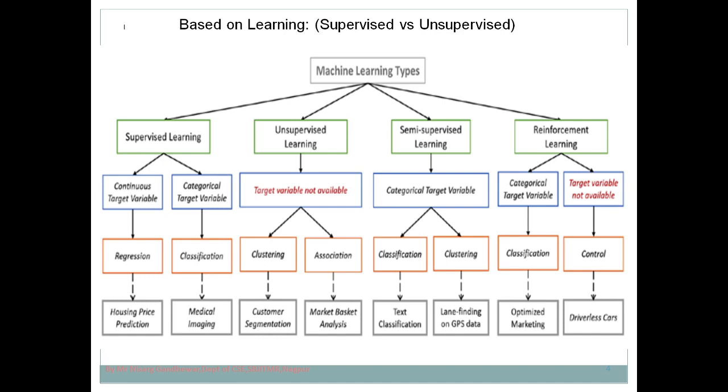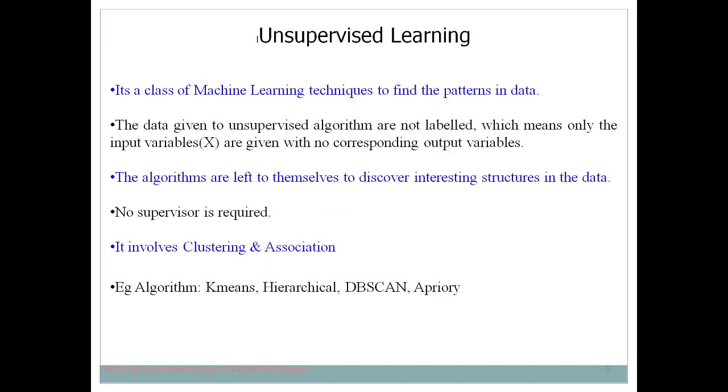So this is how unsupervised learning works. Let's try to understand unsupervised learning in depth. Unsupervised learning is one of the classes of machine learning. Here we do not make use of labeled data, but we have unlabeled data. The algorithms are left to themselves to discover the interesting patterns.